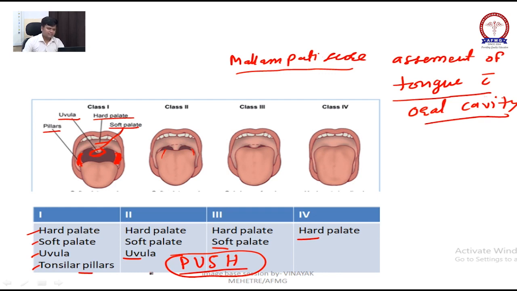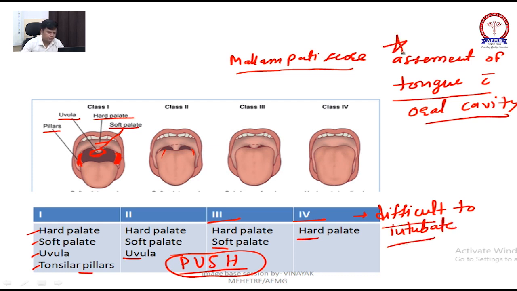Now, class 3 and class 4: it is difficult to intubate. This question has already come up. This has also come up. So remember it.